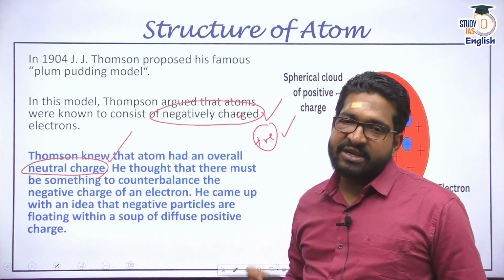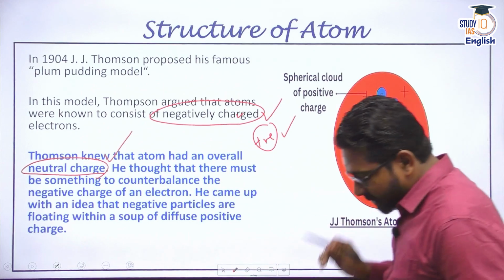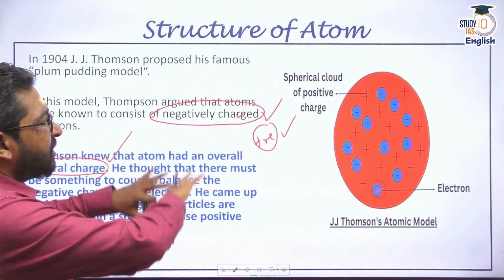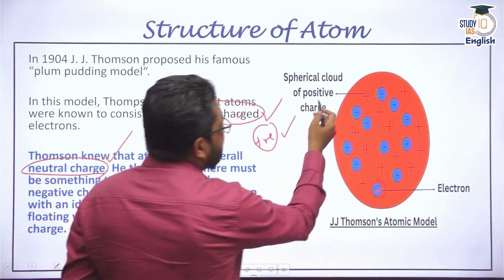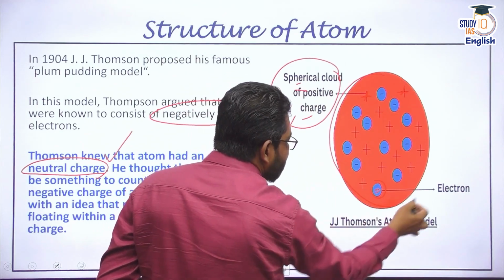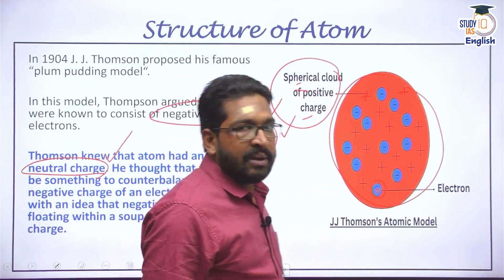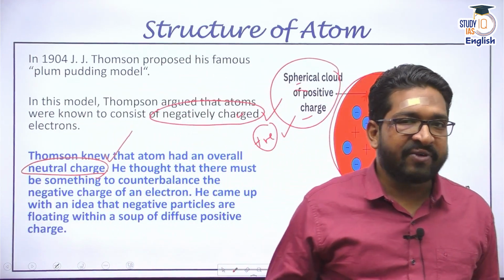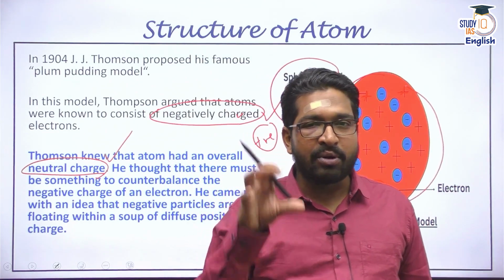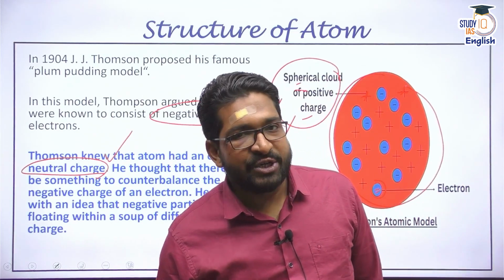If there are electrons, then there has to be some sort of a positive body or a positive charge also. And in a very simplistic way, J.J. Thomson explained, since there are electrons, these negatively charged bodies, these electrons are diffused, or spread, in the cloud of positive charges. This red thing is a cloud of positive charges, and in it different electrons are there. A very simplistic model. But slowly and steadily our knowledge did refine. Dalton did not talk about electrons or positive charges. He simply spoke about an atom. But J.J. Thomson spoke about electrons, the presence of negatively charged bodies.